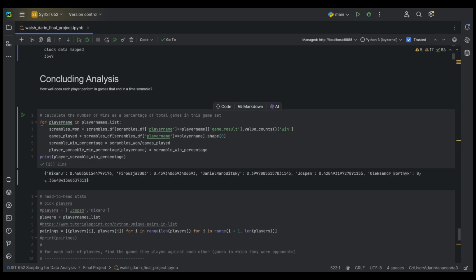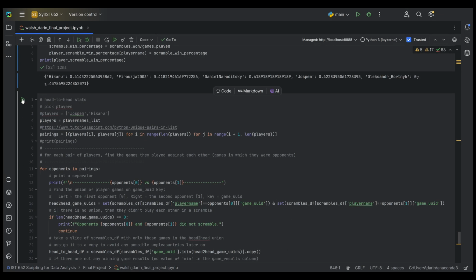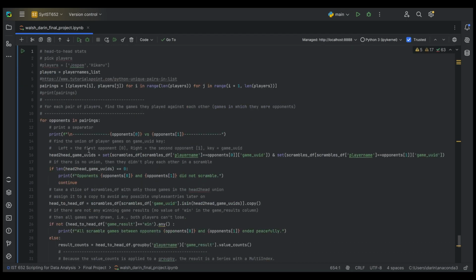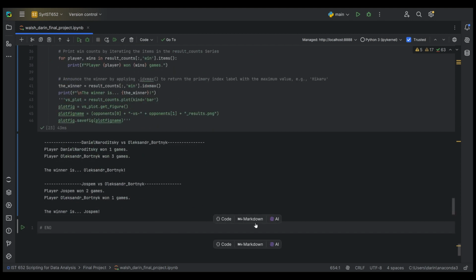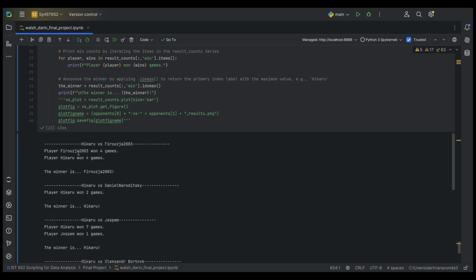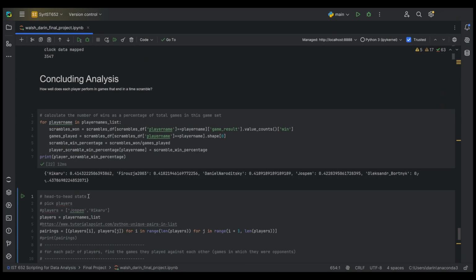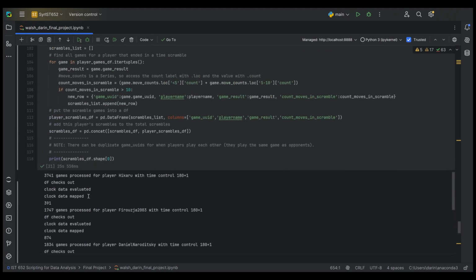So then we simply run the concluding analysis. This just shows me raw percentages for the number of games that they've won. But what I'm interested in is the head-to-head stats here. So I'll go ahead and run this, and the results are already in. We have Alireza having played 4 games against Hikaru, and they were tied, and so forth, and you get the stats.